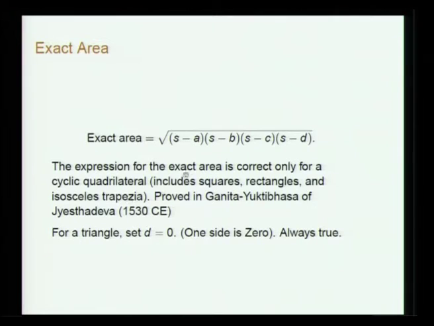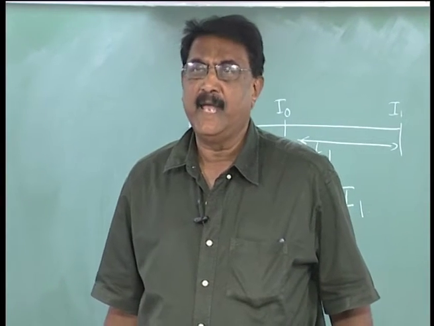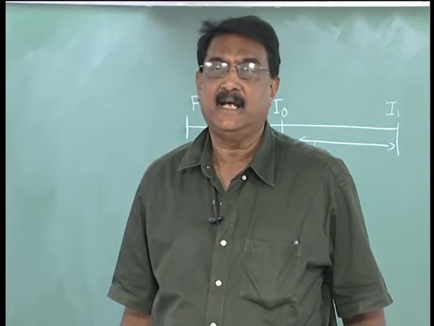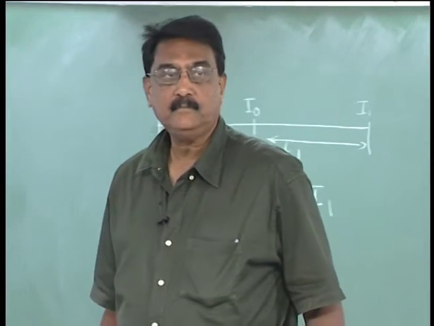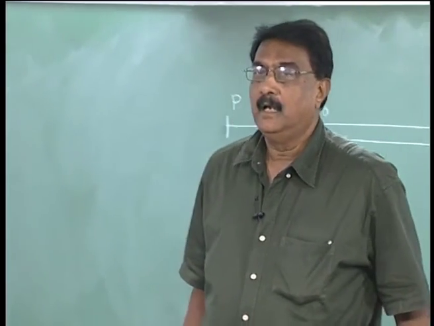into S minus B into S minus C into S minus D. And the expression for the exact area, as was remarked earlier, is correct only for a cyclic quadrilateral. This is not true for a general quadrilateral, but this result is of course valid for a cyclic quadrilateral; for any square, rectangle, isosceles trapezia, for all of them this result will be exact.